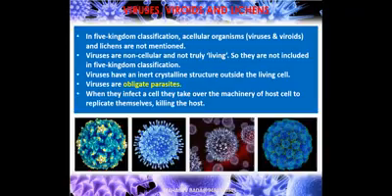Viruses have an inert crystalline structure outside the living cell. If that is formed, these viruses can live for thousands of years. We don't know the lifespan of viruses. Once they get a substratum, they will start growing. That's why they have not been put in any kingdom.